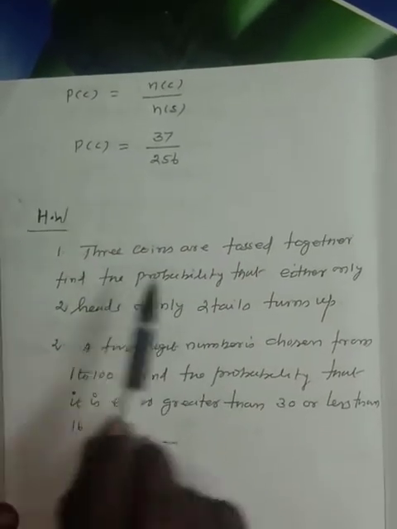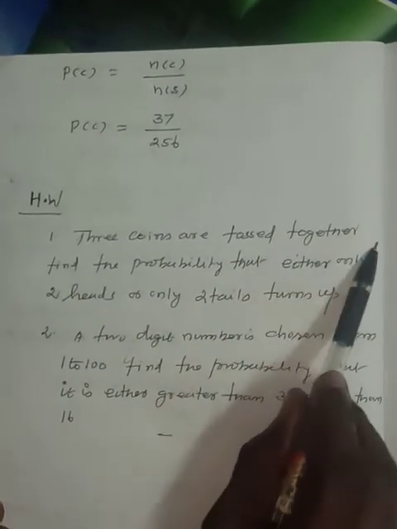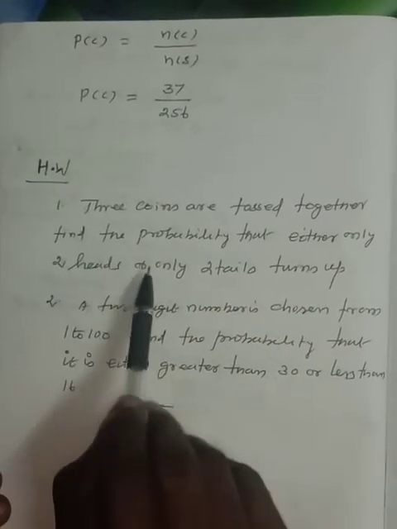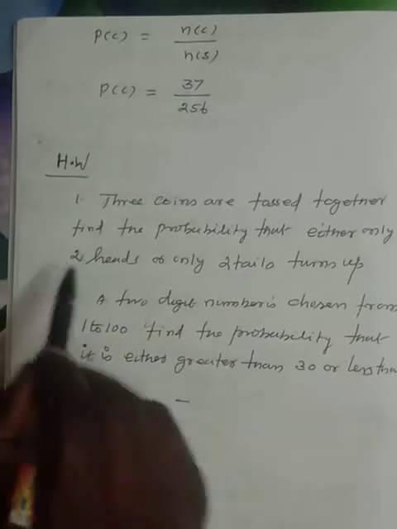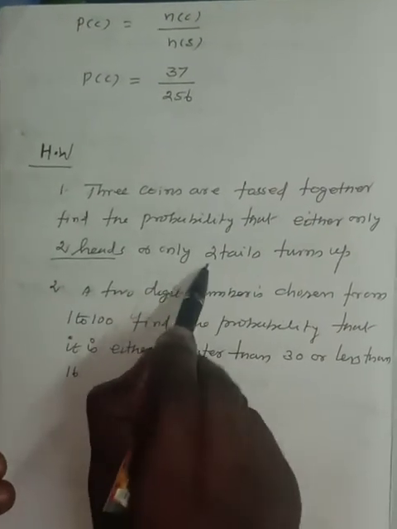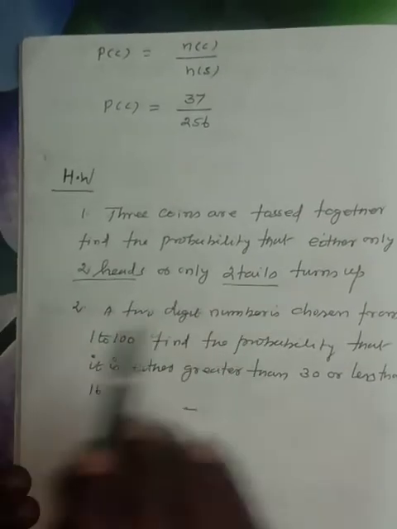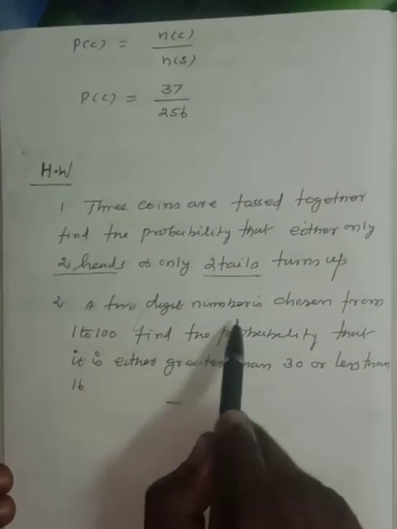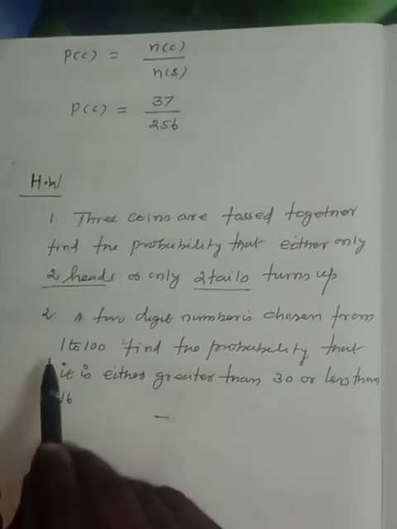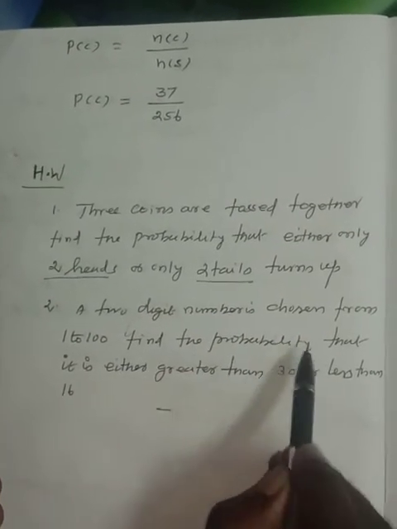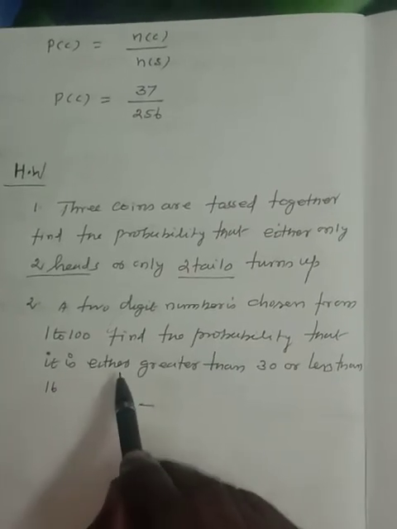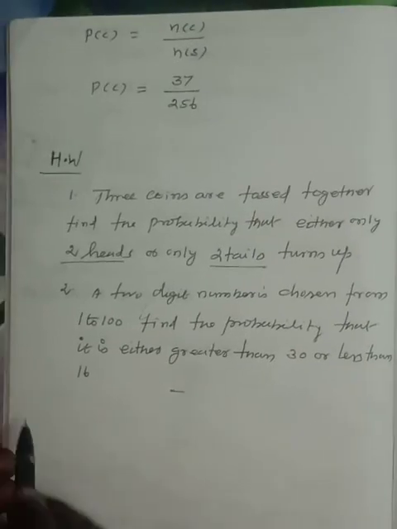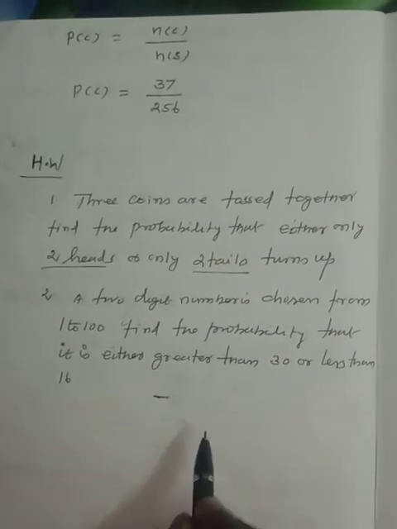Today's homework. 3 coins are tossed together. Find the probability that either only 2 heads or only 2 tails turn up. Question number 2. A 2-digit number is chosen from 1 to 100. Find the probability that it is either greater than 30 or less than 16. These two problems are homework problems.